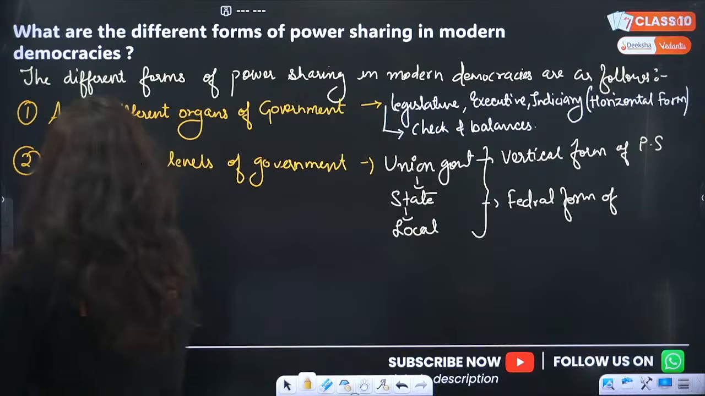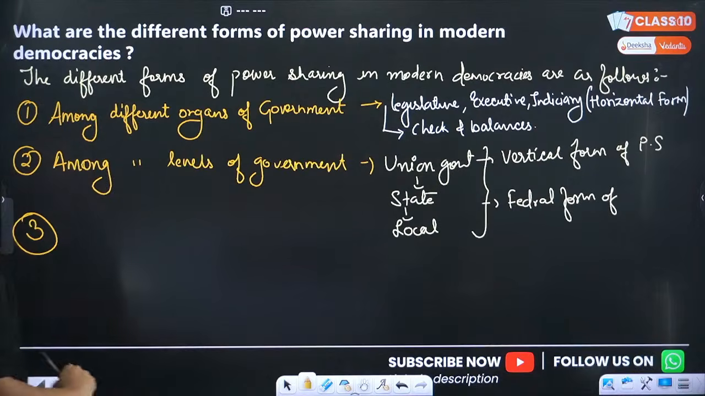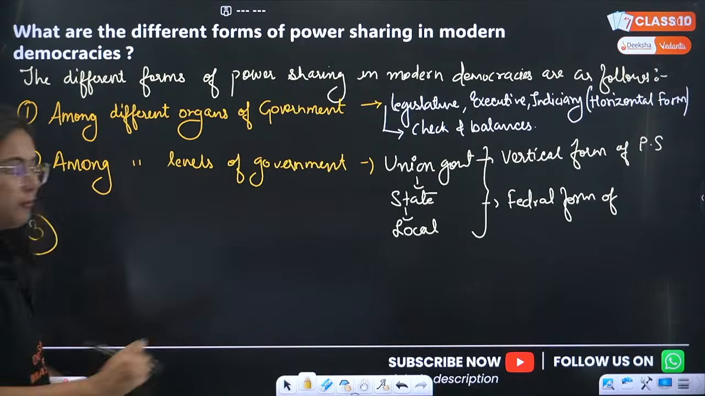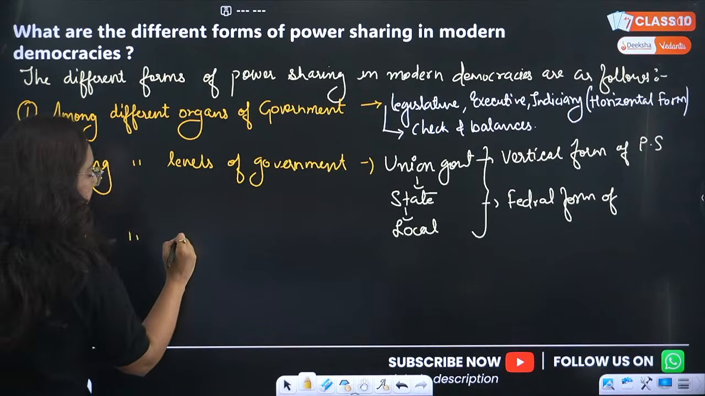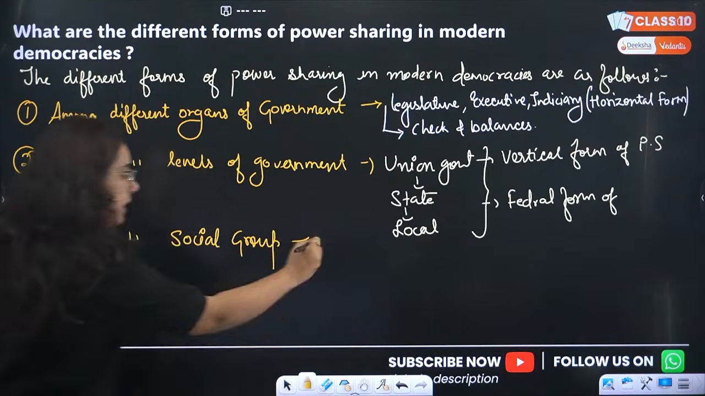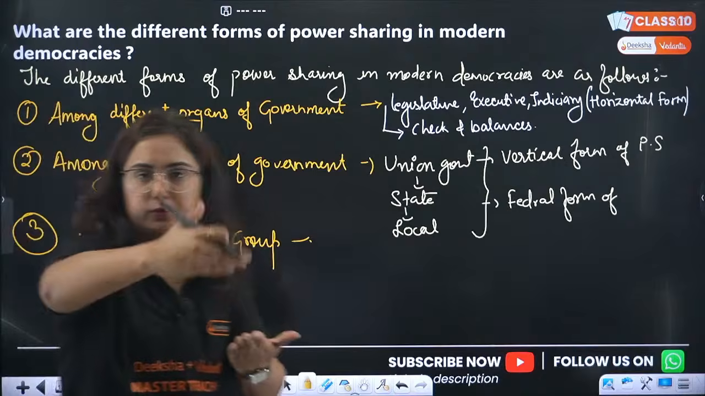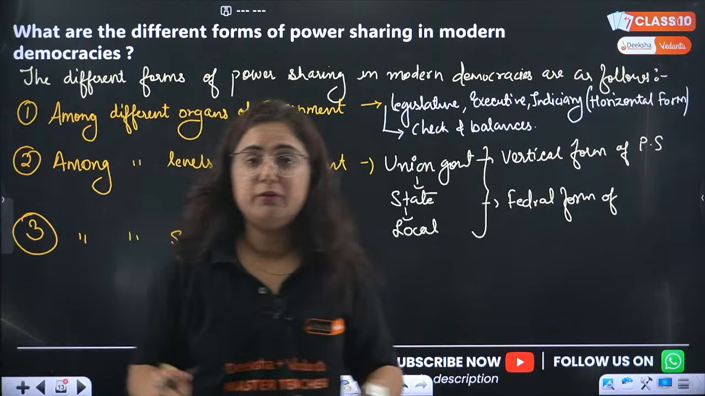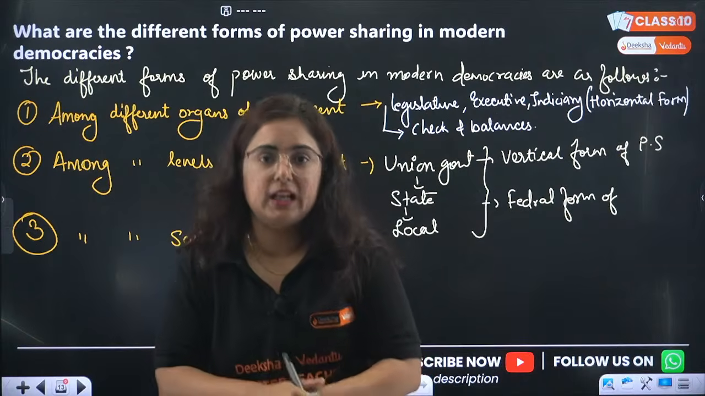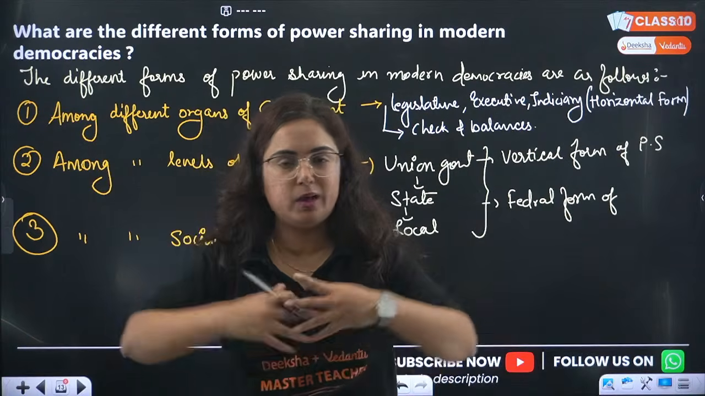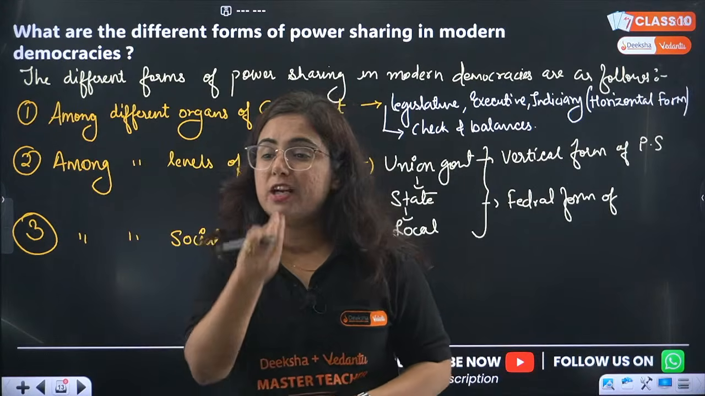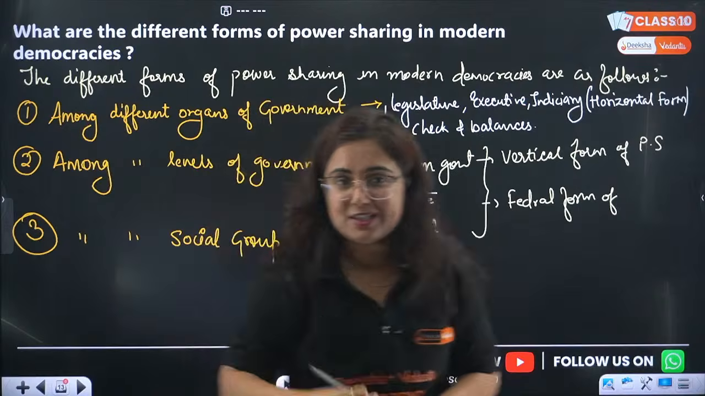Now, the next one is the third point. Among different organs is done, clear. Next is among different levels of government. Now among different social groups, in a large country like India, there are different social groups. What if we don't share powers with everyone and the Hindu majority just holds all the power together? Clashes will be there and India will be divided, and that is the reason we have to divide the power among different social groups. Do you remember Belgium doing this?